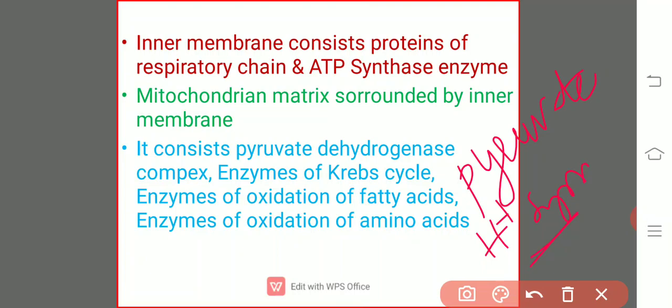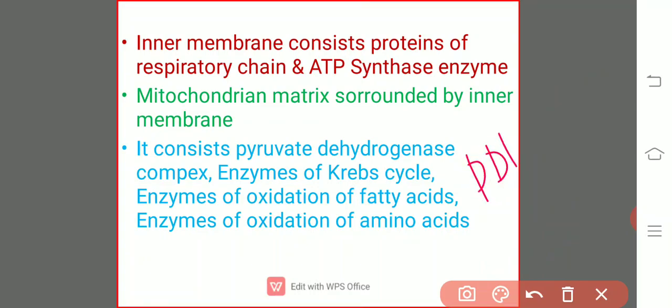That is, what is irreversible? Pyruvic acid gets converted into acetyl coenzyme A, but there is no choice of vice versa mechanism. That is, the acetyl coenzyme A is unable to become the pyruvate again. It is an irreversible reaction. The entire reaction is under the control of the group of enzymes which are called a pyruvate dehydrogenase complex.